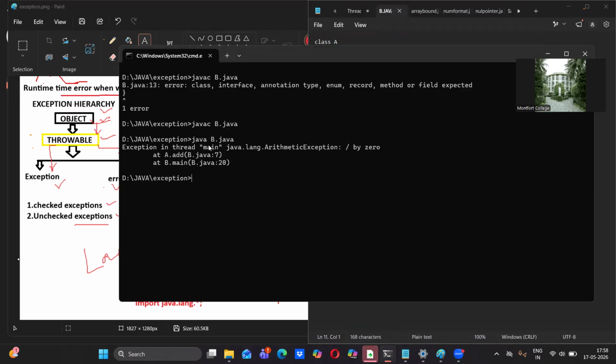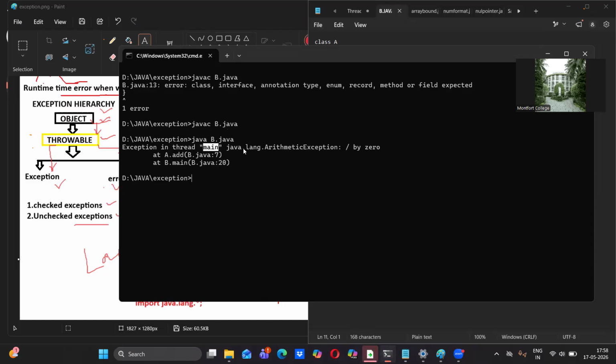When I taught the thread topic, in that I mentioned main function itself is called as one thread, because the entire class is the process. In that process, we have the main function, that is a thread which is executing. That is a sub process. Main function is a sub process. Then which one is process? Class A is a complete process. In that, if we have any function inside the class itself, those functions are called as sub process or threads. So what it says: exception in thread main.